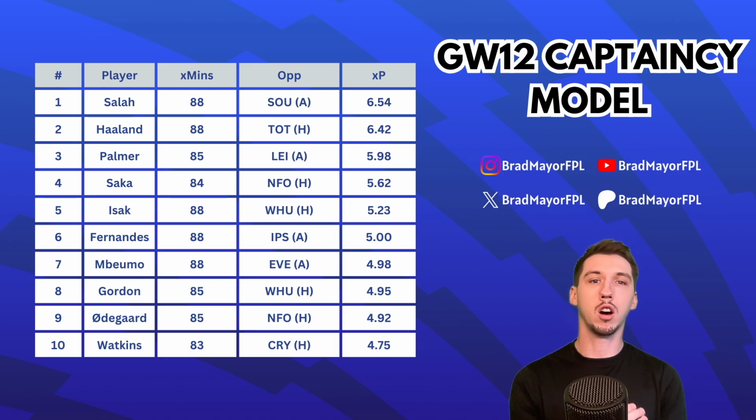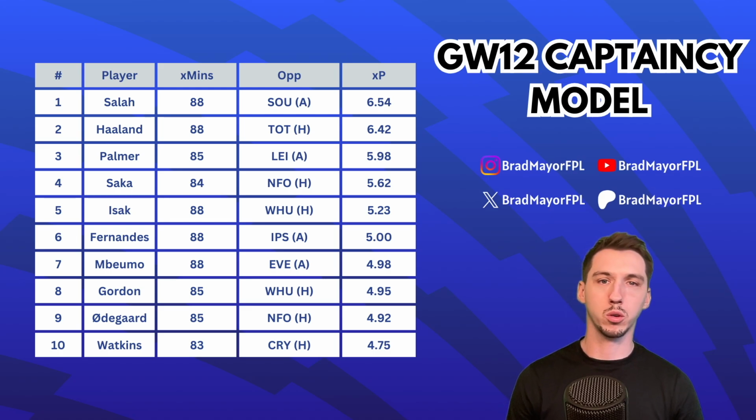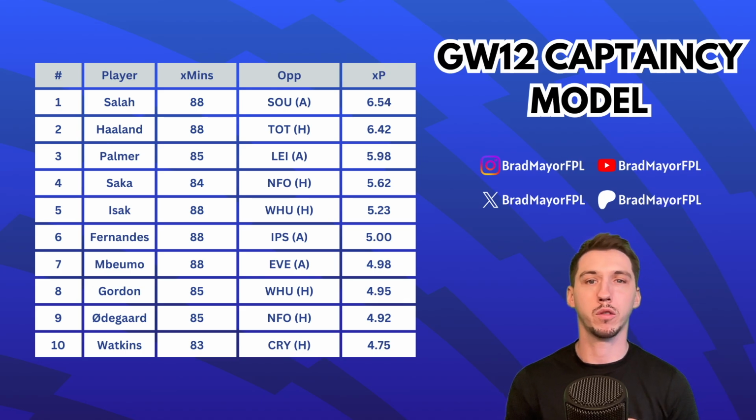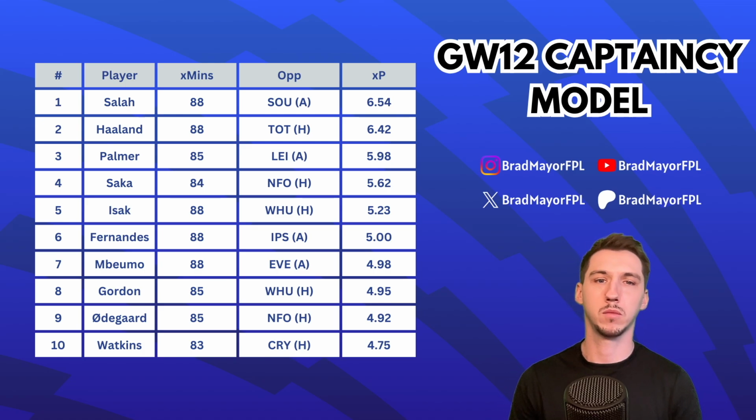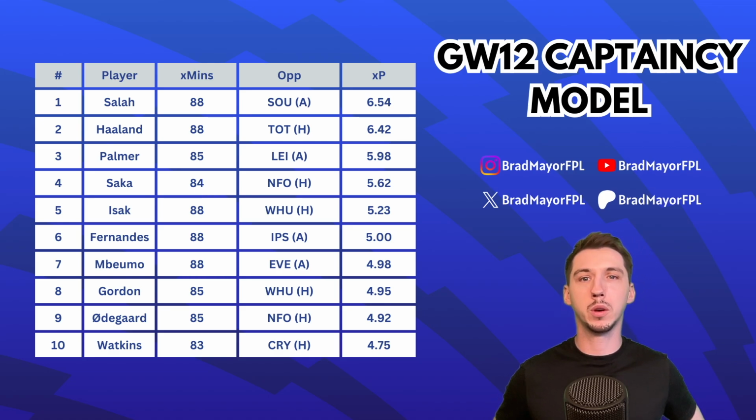If I owned Haaland, I'd be very tempted to captain him this week, even if I had Salah as well, just because I think the matchup is absolutely brilliant and the numbers represent that as well. Parma's in third, obviously Leicester away, a very, very good fixture. The Leicester defence looks not so great. Again, he's an outside captaincy option, although I'd still probably prefer the top 2.